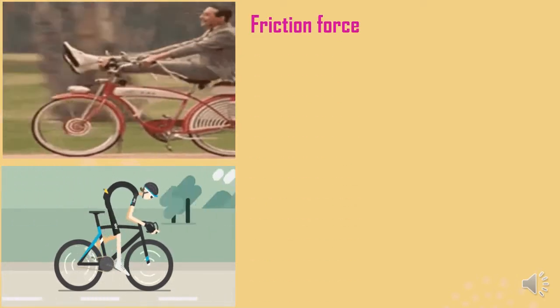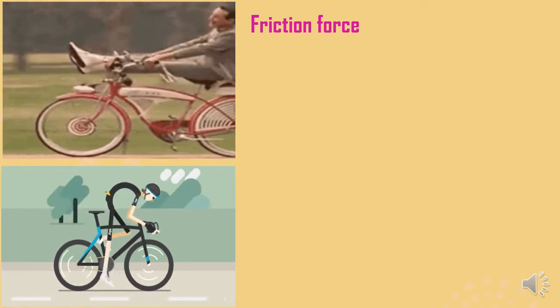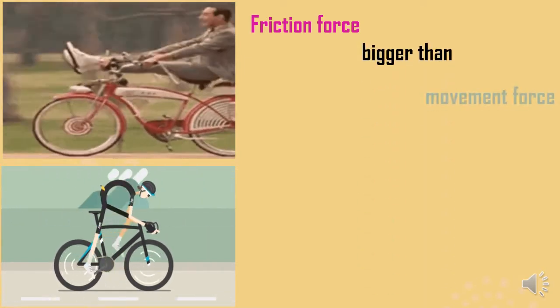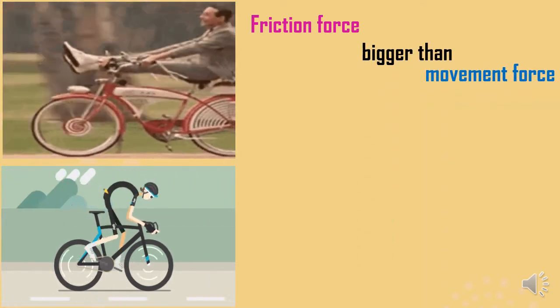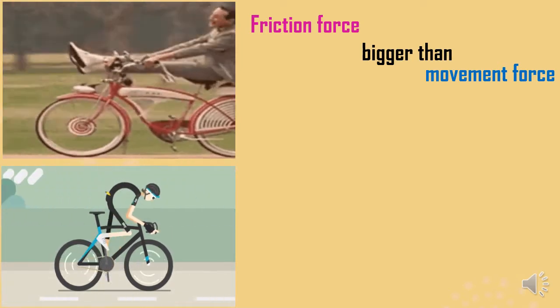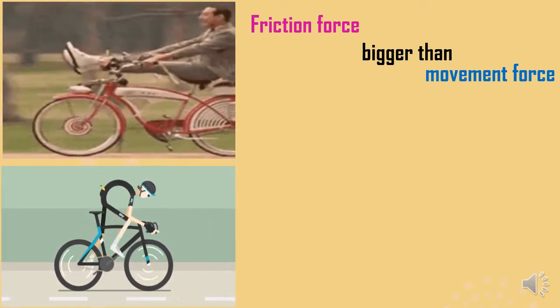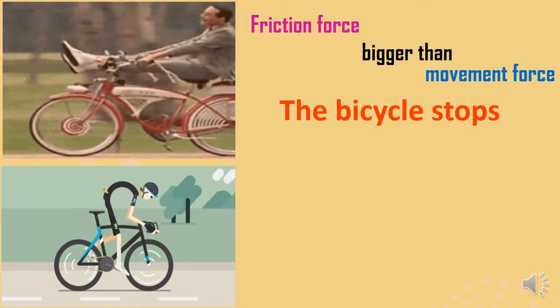Let's find out why. In the first case, that man stopped pedaling, so he doesn't give the bicycle any power to move. So friction force becomes bigger than the movement force. In this case, when the friction force becomes so large, the bicycle stops after a while.